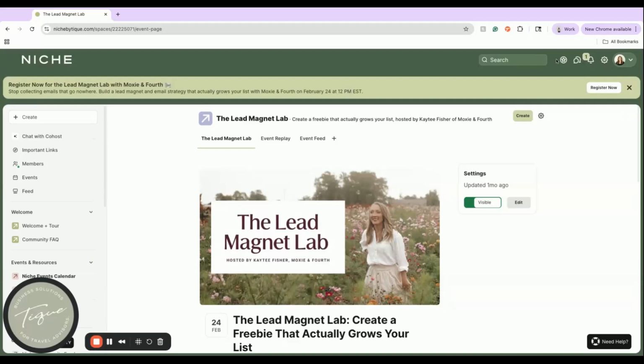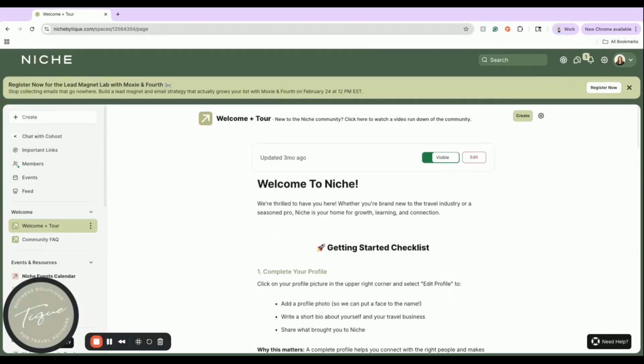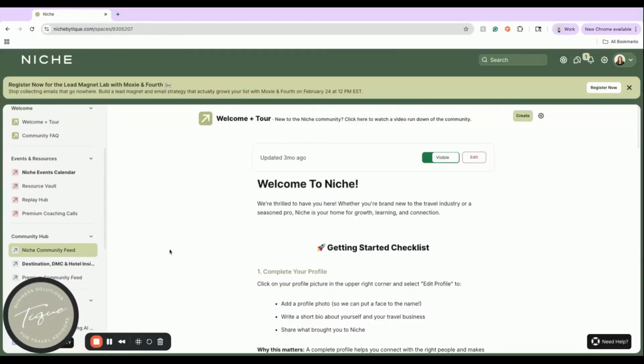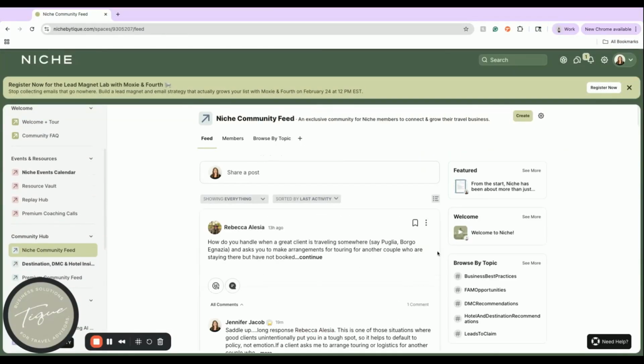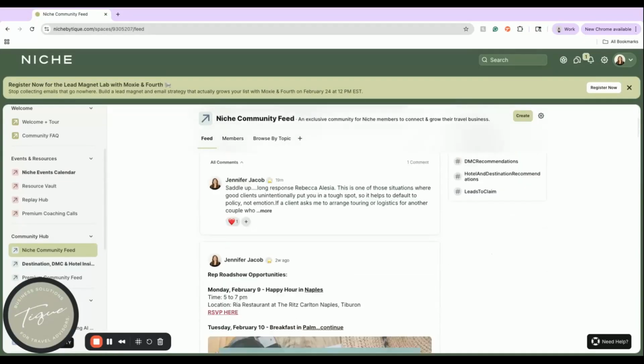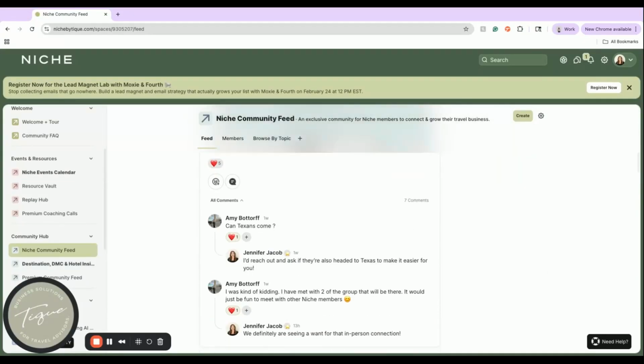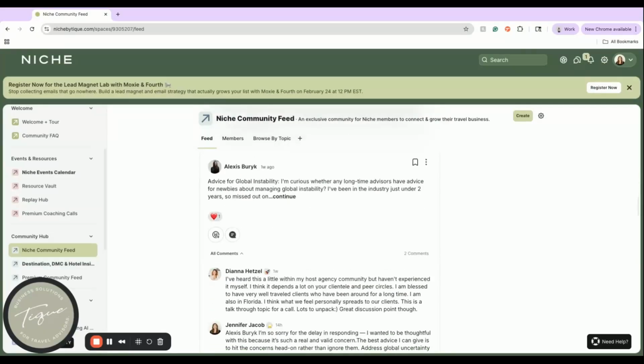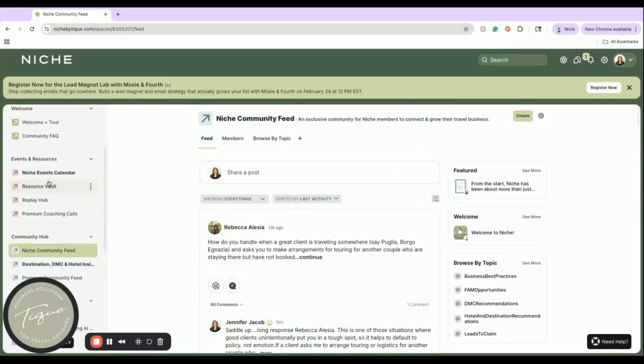We also have functionality to be able to message each other back and forth. So if you find someone that's going to a show that you are attending, you can message with them on how to meet up, how to collaborate with them. I did not actually go and show you the niche community feed, but this is where all of the magic comes to life. So forgive me for that oversight. This is where you're going to be able to post questions about clients and how to handle certain circumstances. We also post prompts, and this is the most active part of the community. So we also share roadshow opportunities. We talk about tech platforms, and people interact with each other. So this is where the community comes to life.